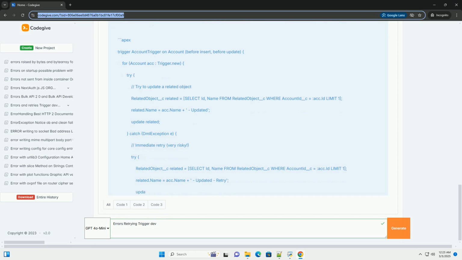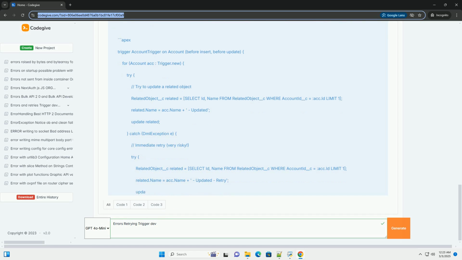Benefits: it provides a centralized place to track and manage errors. It allows you to analyze error patterns and identify areas for improvement. It helps you to prioritize error resolution.